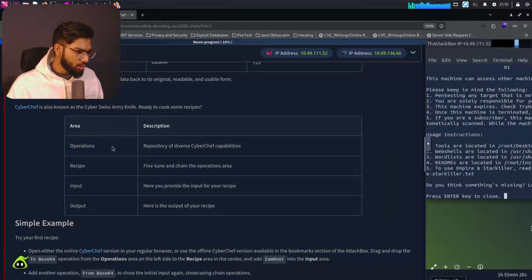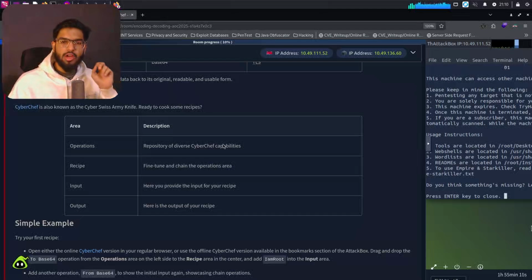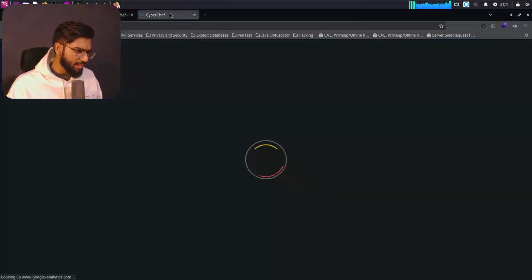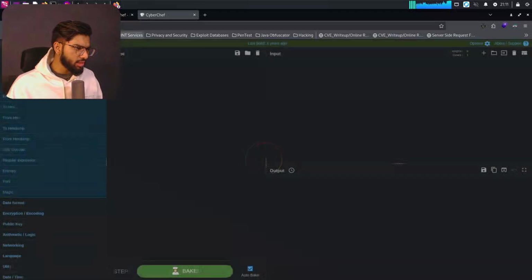Now, areas that it looks into are operations, recipes, input and output, and the descriptions associated with them. Operations are nothing but the repositories of what kind of operation we want to perform on the input field that we pass in. Then, recipe is a fine-tune and chain area for those operations. You know what? Let's open CyberChef and compare them side by side to see what they are actually talking about here.